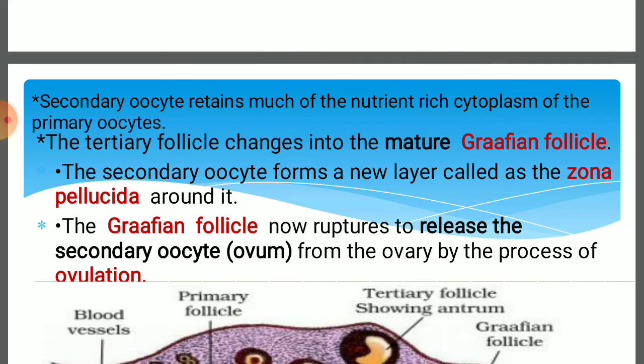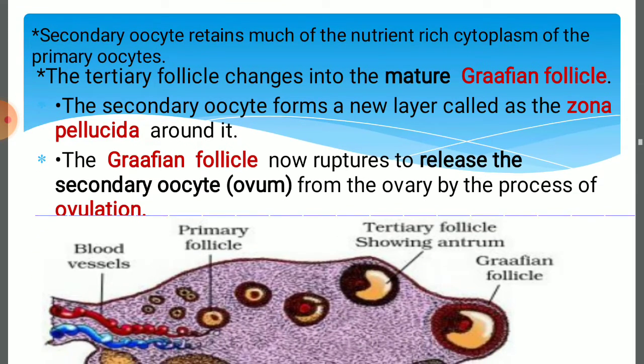That means when the secondary oocyte forms inside the ovary, surrounded by the follicular structure, that is termed the Graafian follicle. So inside the ovary, the primary oocyte forms the secondary oocyte after the first meiotic division, and at that time the tertiary follicle that surrounds the ovum becomes mature to form the Graafian follicle.